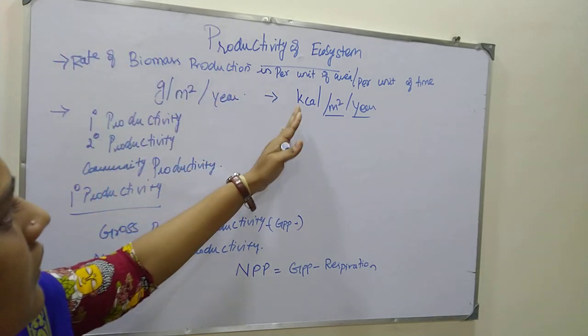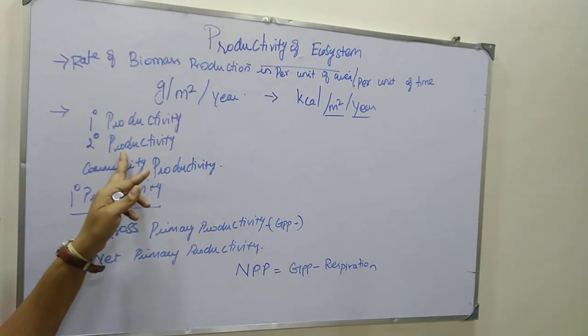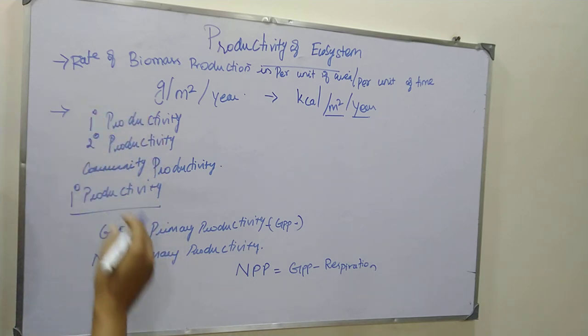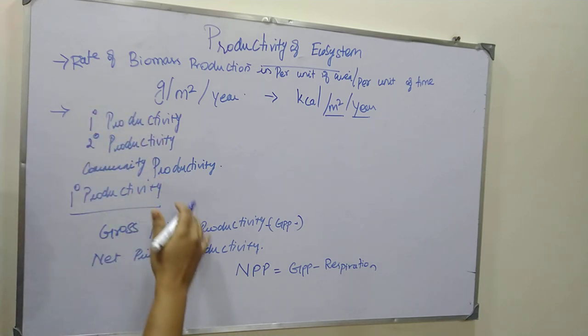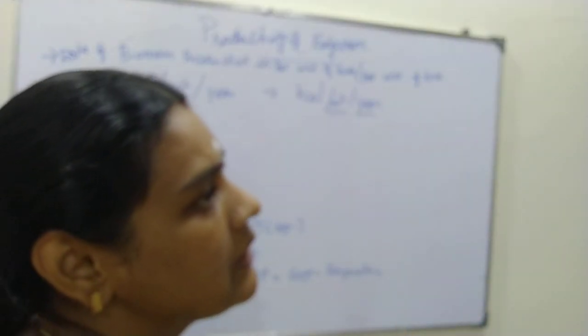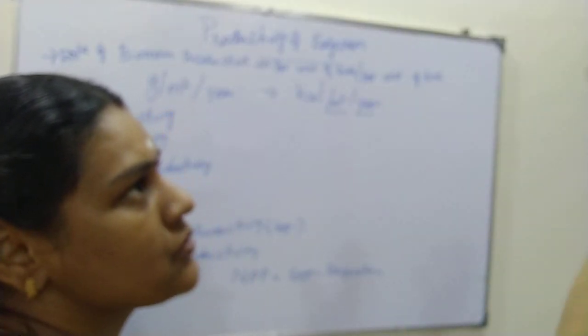So this productivity is divided into primary productivity, secondary productivity, and community productivity. Primary productivity: you know that green plants are the producers because they have chlorophyll. By using this chlorophyll, they use the sunlight for the production of organic matter, or carbohydrate, or food. So this is primary productivity.